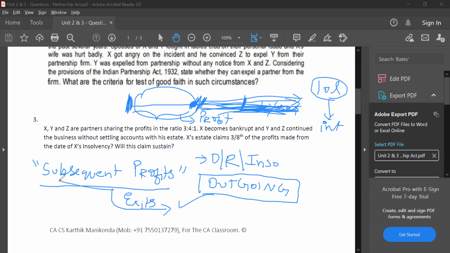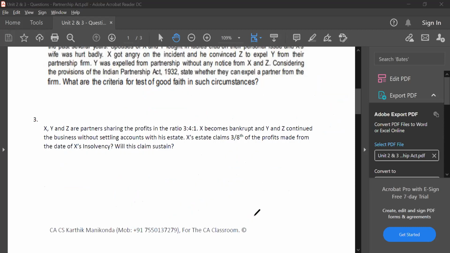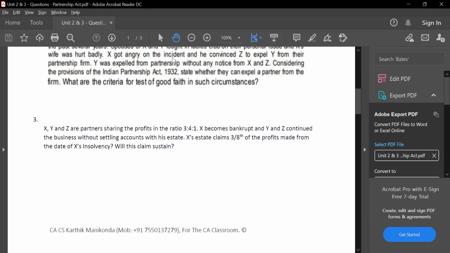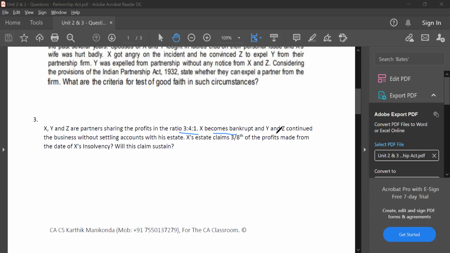So he can claim subsequent profits, or he can claim 6%. 6% of what? He can claim 6% of the amount that is due to him. So in this case, if you see, they are sharing in this ratio, X becomes bankrupt and Y and Z continue the business without settling accounts with his estate. So they did not settle the accounts.